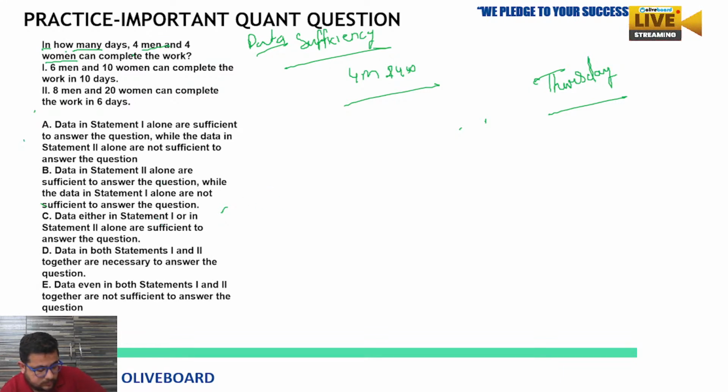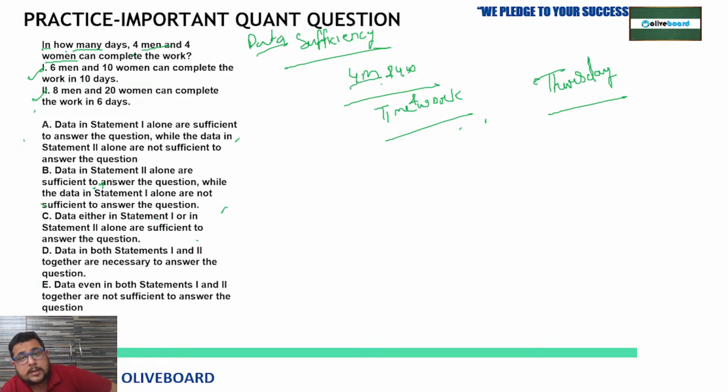Now clear, Prahlad? See, in this question, first statement, second statement. First of all, it belongs to the time and work chapter. Whenever we are solving this type of question where a group of people is given, like 4 men, 4 women, a different type of unit is given for men and women, because their efficiency can be different. So 4 men, 4 women will complete the same work in how many days?